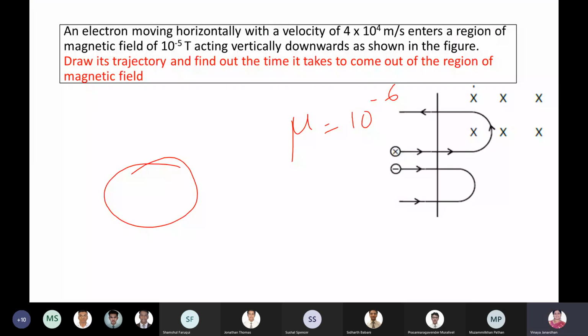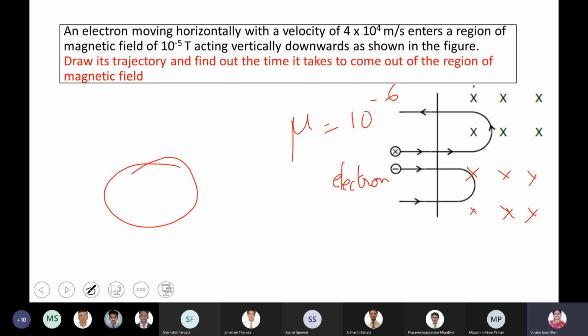Now your electron is entering a magnetic field here. Now draw its trajectory. See, you have to use your Fleming's left-hand rule. I don't know how I'll be able to explain for boys who are at home. Boys, what you need to do is stretch your forefinger of your left hand. That indicates the direction of the magnetic field, because I want to find in which direction your electron will go. This is your electron. Electron is entering a magnetic field.